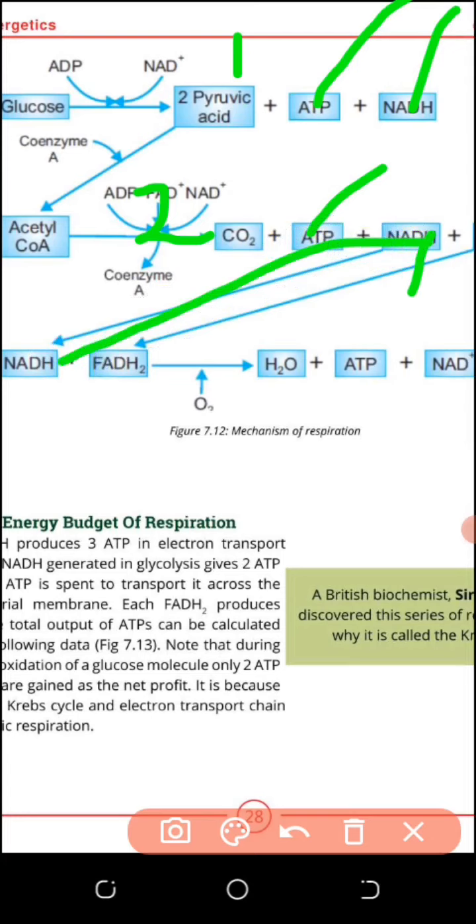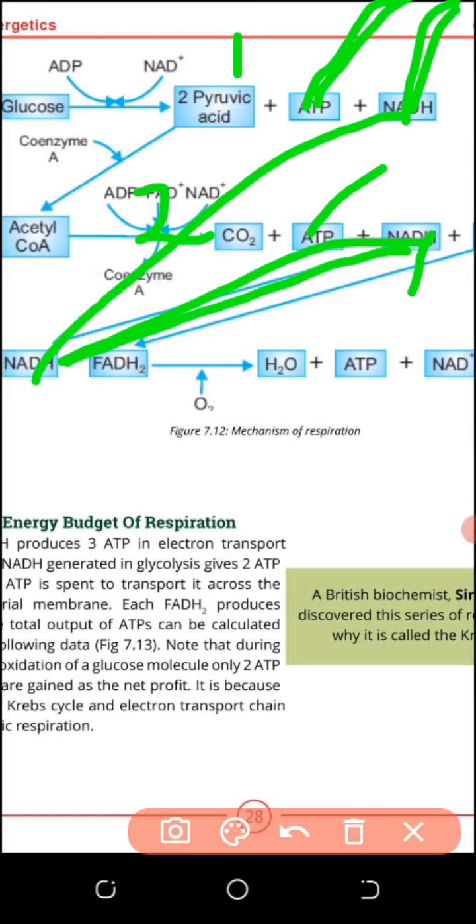So we can change one energy rich molecule into another, NADH into ATP, and by this way we are increasing ATP molecules. In glycolysis we produced ATP, but we also produced NADH, which we can use in the electron transport chain.